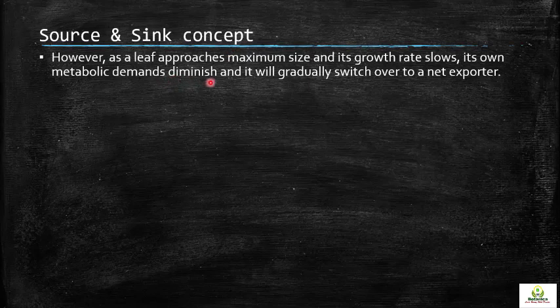What are its own metabolic demands? They are not there anymore. So it will gradually switch over to a net exporter, as all the tissues and cells, for example the chloroplast, the grana and thylakoid, and organelles, are now fully mature and able to make food. So it will make food not only for itself, but it will also be an exporter, because the food synthesized in the mesophyll cells of the leaf will be more than its requirement.